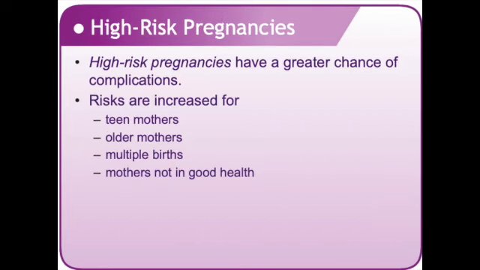Any mother can have pregnancy complications. Some pregnancies, however, are considered high risk because of a great chance of complications. High-risk mothers include teen mothers. Older mothers are also at greater risk for complications, and their babies are at an increased risk for abnormalities compared with those of younger children. Multiple births are high risk, especially higher multiple births. Finally, any mother-to-be that's not in good health before pregnancy has an increased risk of pregnancy complications.